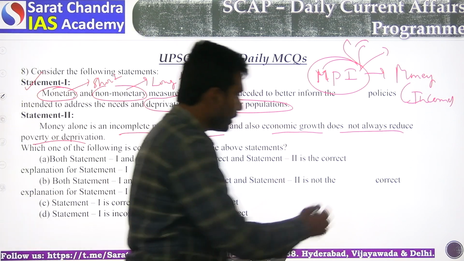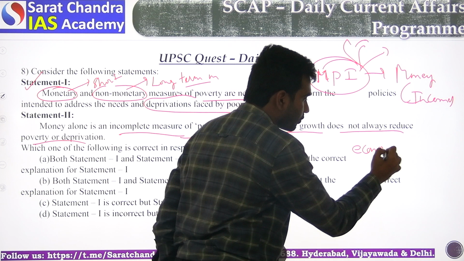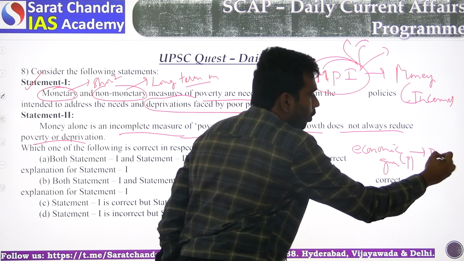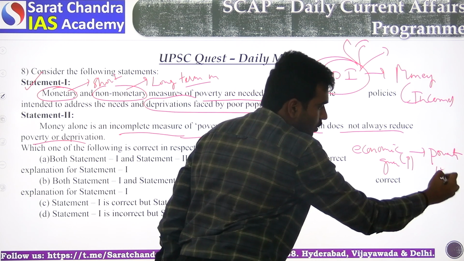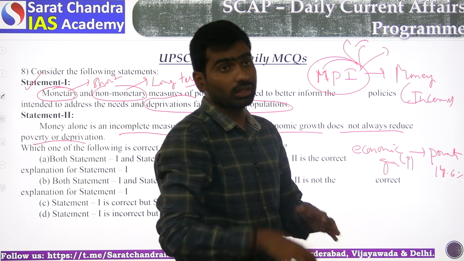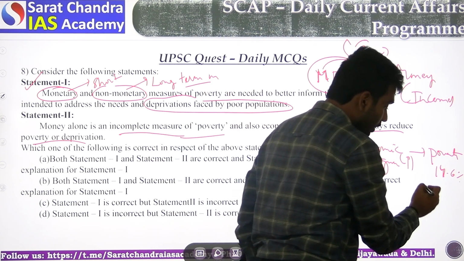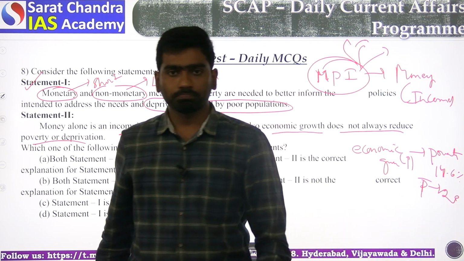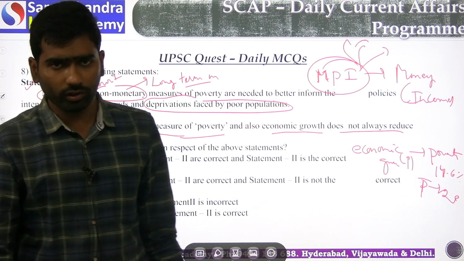Suppose in India economic growth is very high, but poverty is also there. If you see multidimensional poverty, about 14.6% of the population are still in multidimensional poverty. According to the Tendulkar report, it is about 21%.